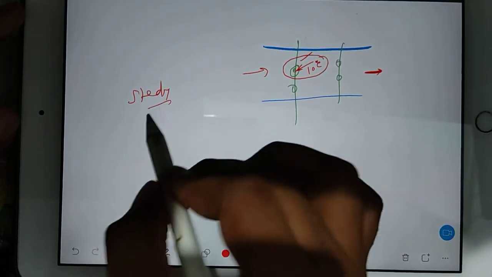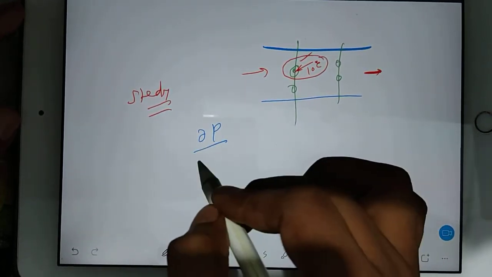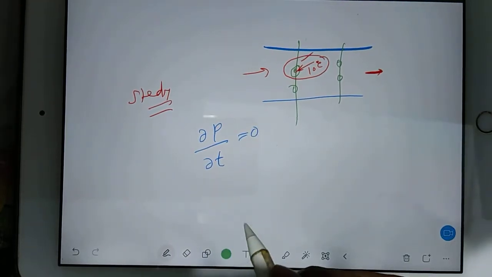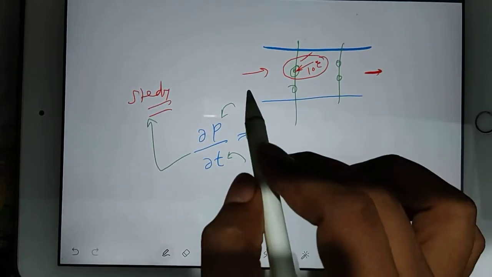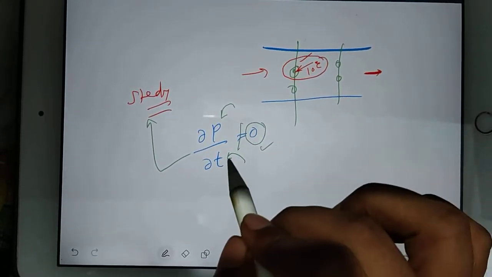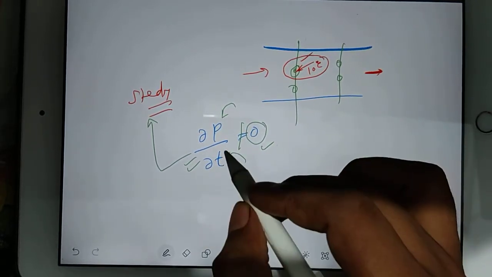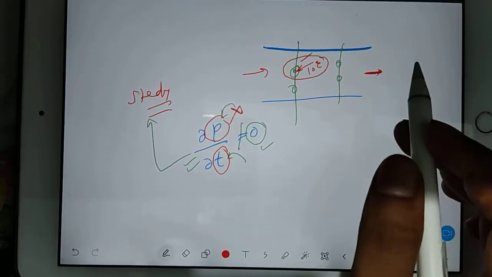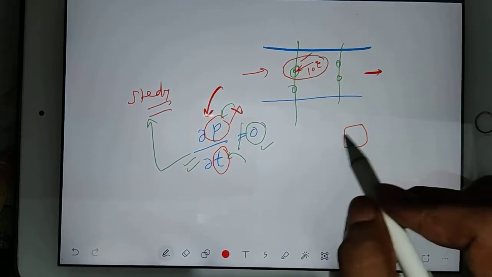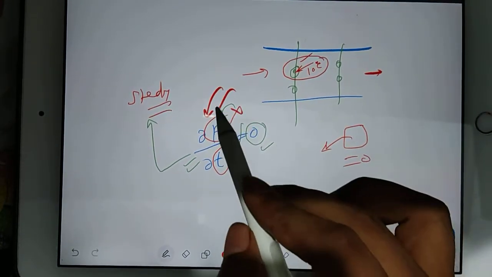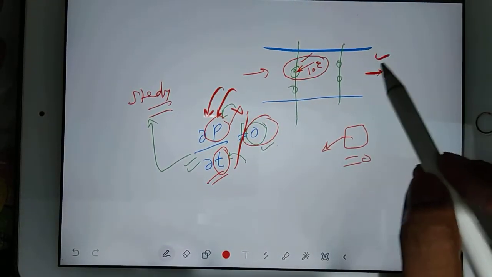Steady flow has a mathematical idea. Any property ∂P/∂T will be 0. It means the rate of change of any property with time is 0. Then you will say it is steady flow. If it is not 0, then it is unsteady flow. Rate of change of any property with respect to time is 0 means the property is not changing with time, meaning the property is constant, and whenever you differentiate a constant you get 0. That's why if your property is constant with time, then differentiation should be 0, and if it is not 0, then it is unsteady flow.